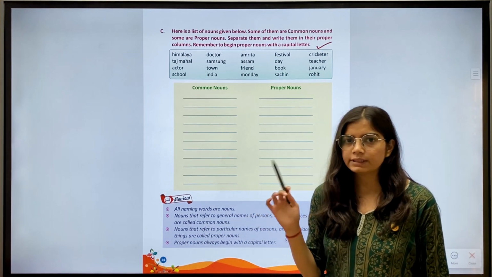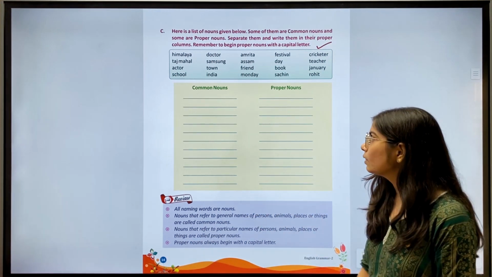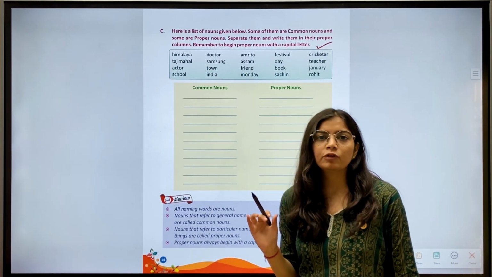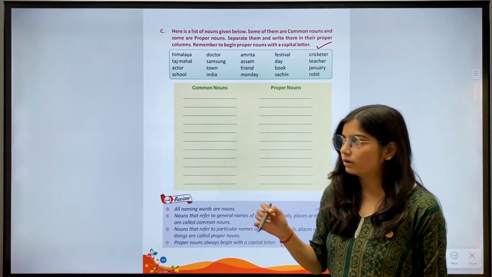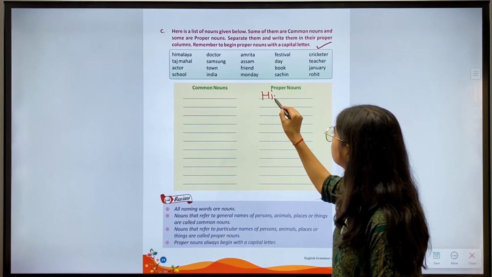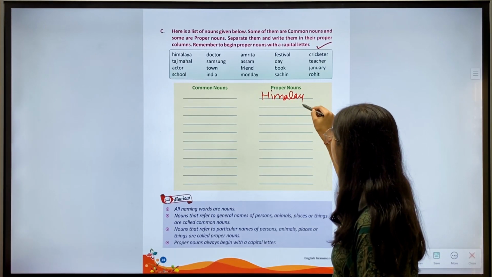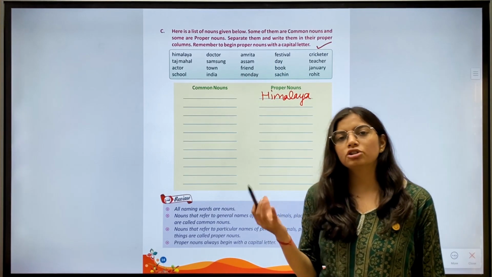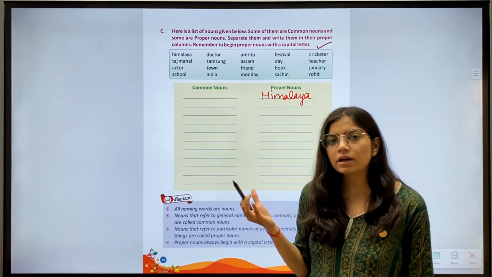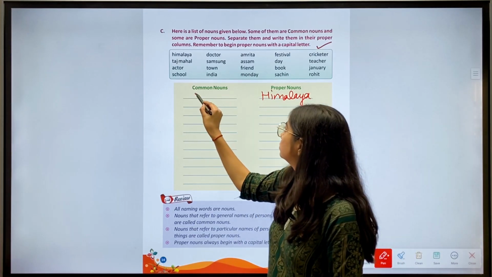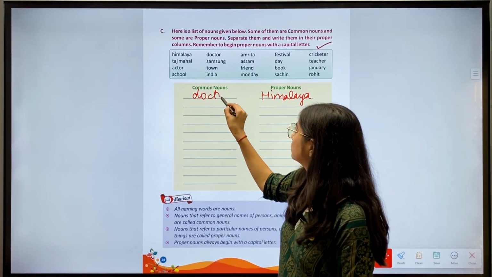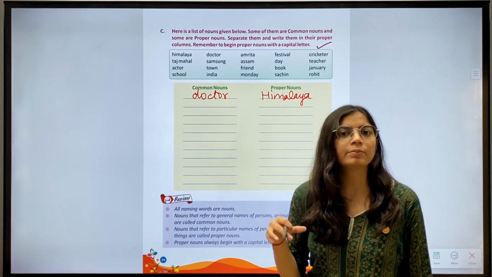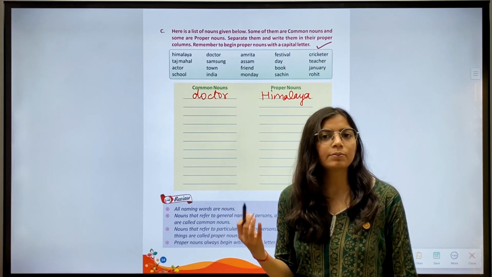Now we'll separate them. First is Himalaya. Himalaya is the name of a mountain, so it is a proper noun. Then doctor. Doctor is a general name, so it is a common noun. Then we have Amrita. Amrita is a name of a particular person, so it is a proper noun.